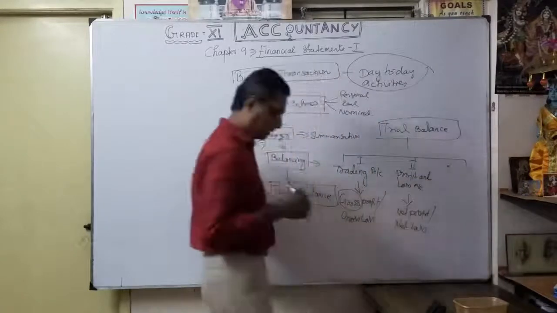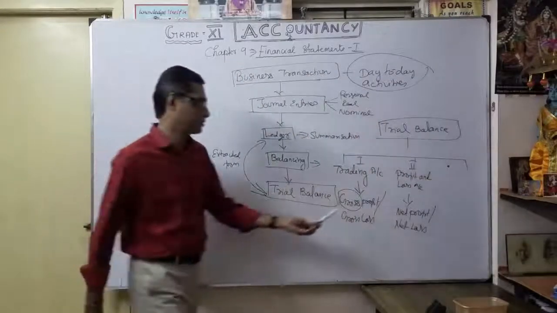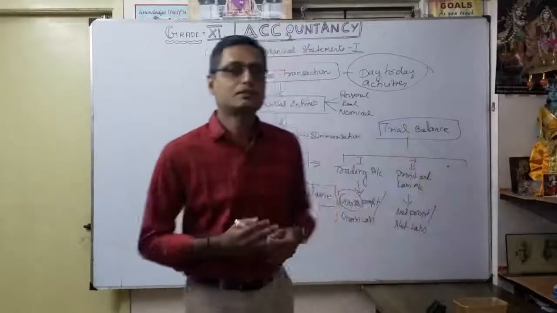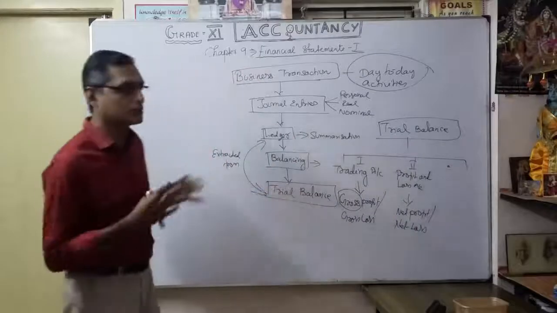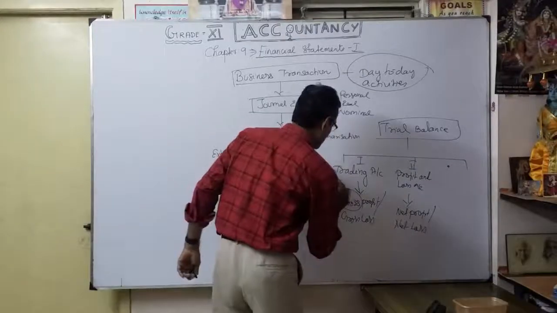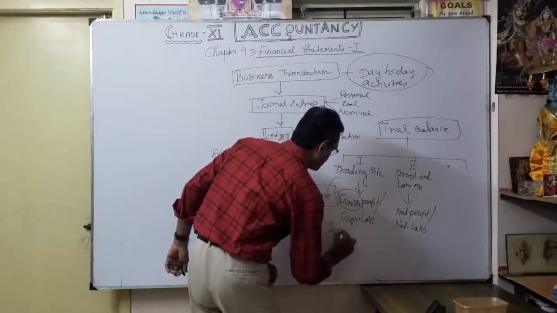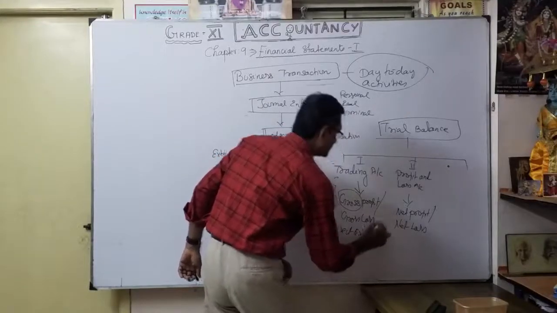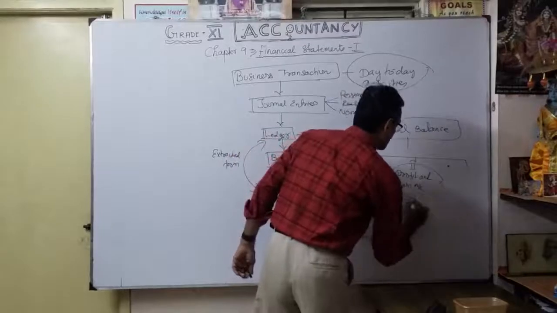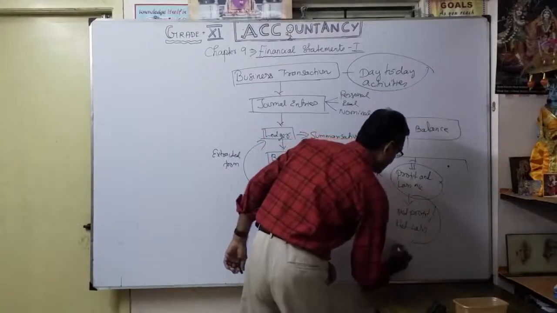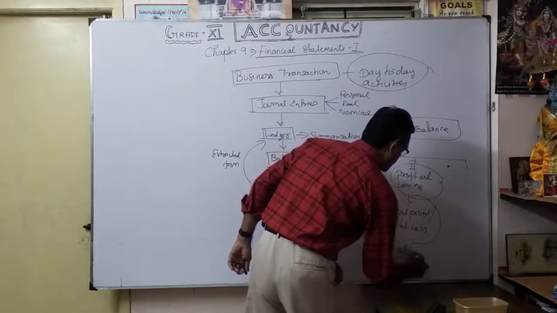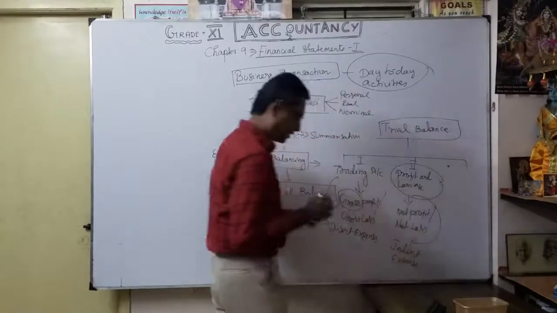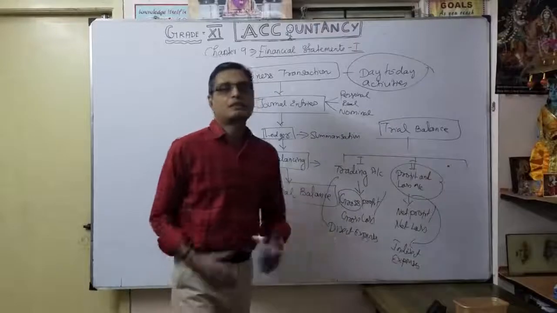Here we can include other expenses. Mostly the trading account includes all direct expenses, and we will see that later. The profit and loss account mostly includes indirect expenses. What are the direct expenses and what are the indirect expenses?